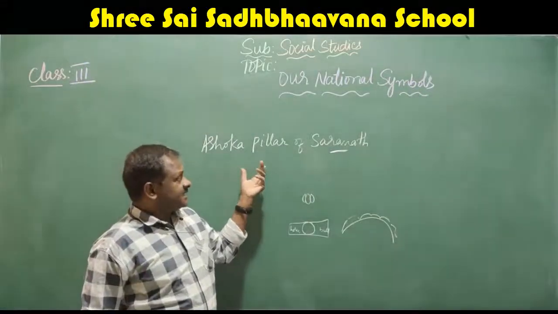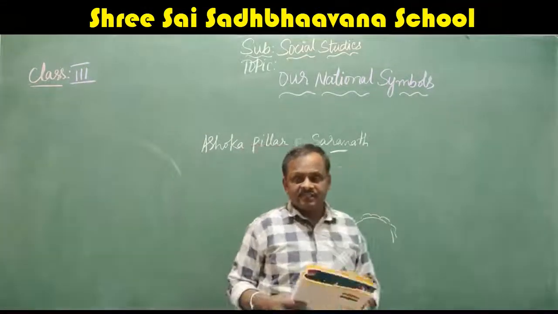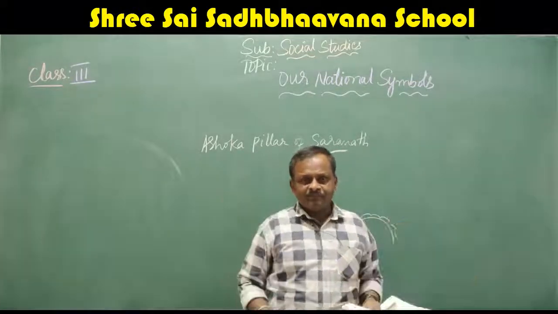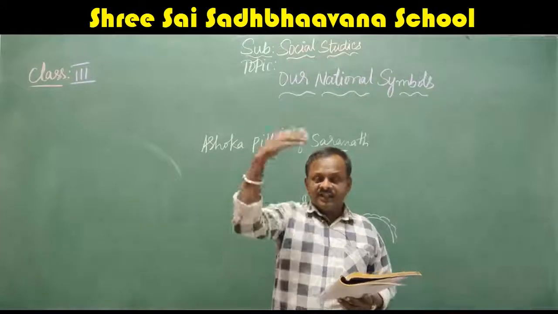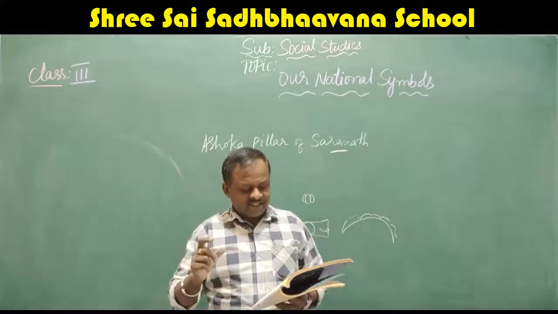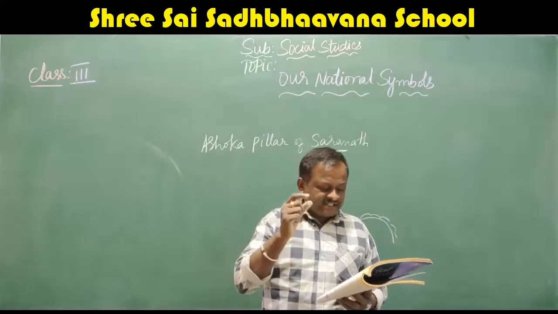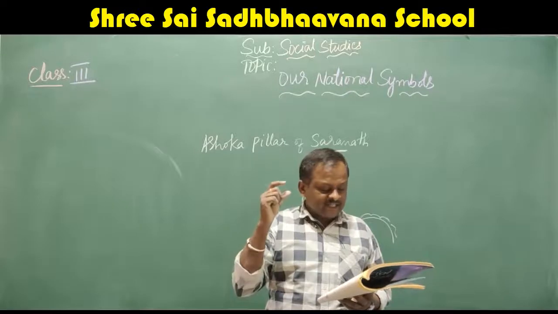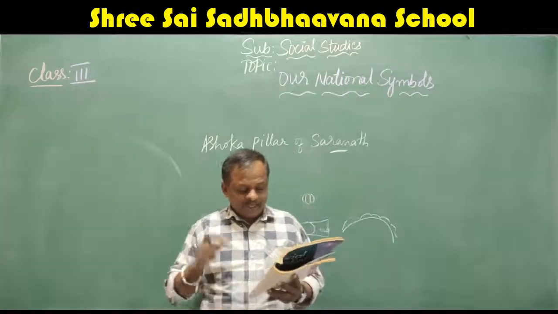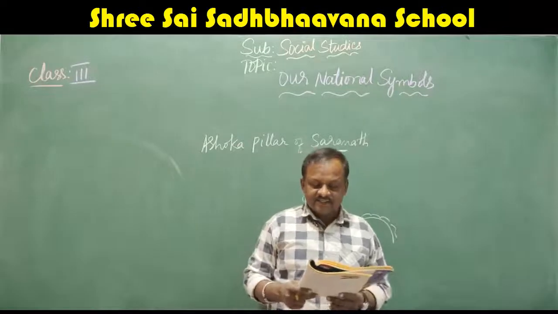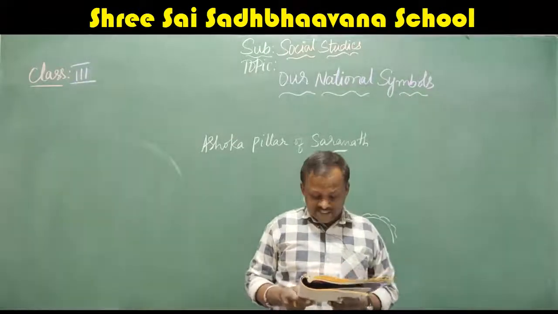It is taken from the Ashoka pillar of Sarnath. It has four lions standing back to back. We can see only three, and the other one is on the back side. Below we can see the horse, which stands for energy and speed, and the bull, which stands for right conduct. Below that, in the center, between the horse and the bull, we have Dharma Chakra.